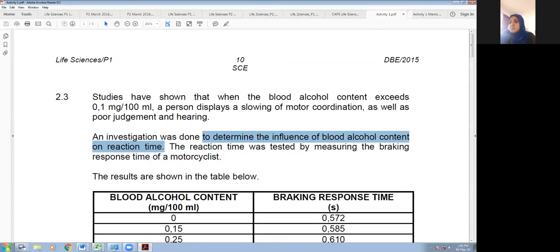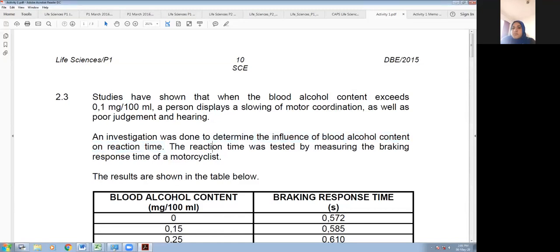Right, so the two variables will be in that aim, which is to determine the influence of blood alcohol content on reaction time. Which of those would be the independent variable? Good. Abra says the blood alcohol content is the independent, and then obviously the reaction time is the dependent. So the reaction time depends on the blood alcohol content.